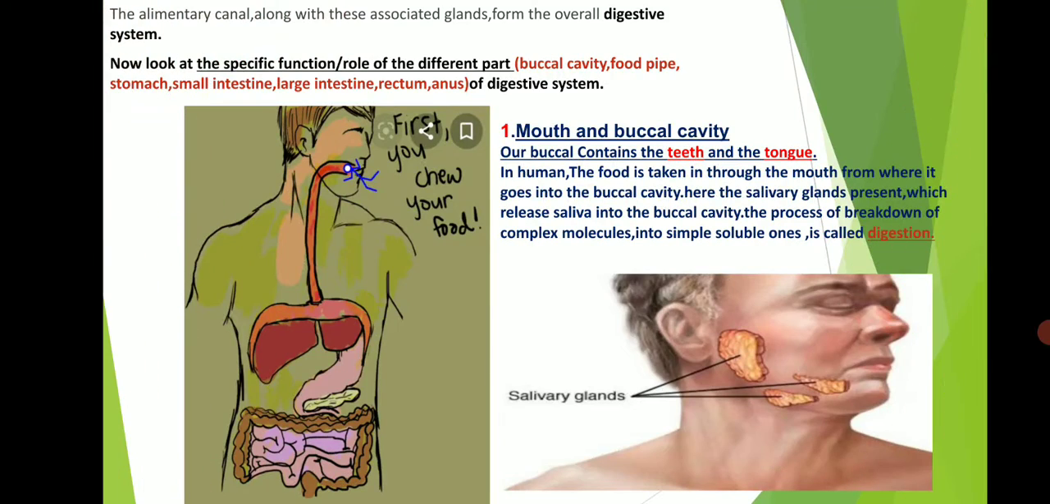The process of digestion in the human being starts from the mouth and ends in the small intestine. The process of ingestion takes place through the mouth, where the salivary glands present in the mouth are responsible for secreting saliva in the buccal cavity. The saliva helps in breakdown of starch into sugar, and the saliva also provides moisture to the mouth.